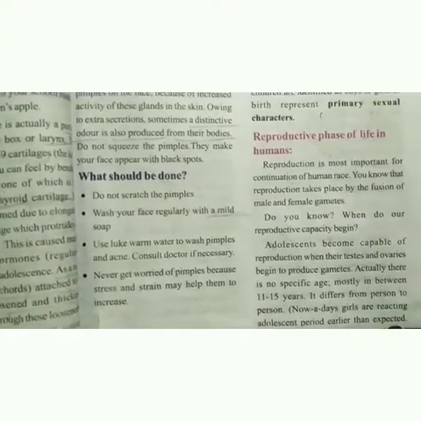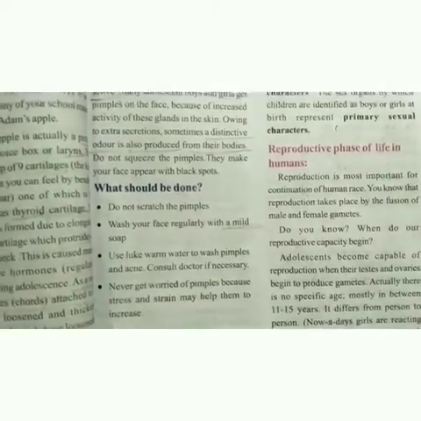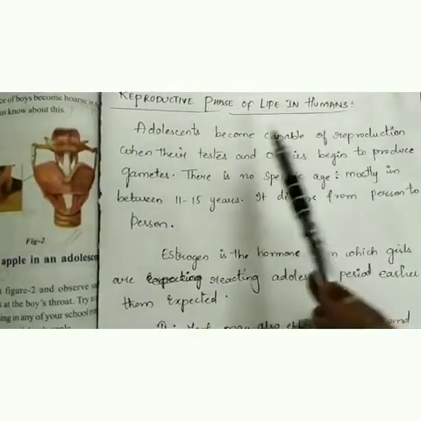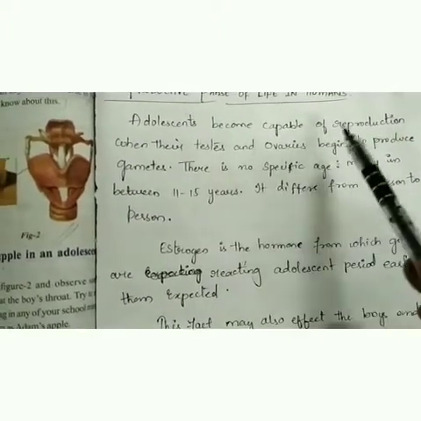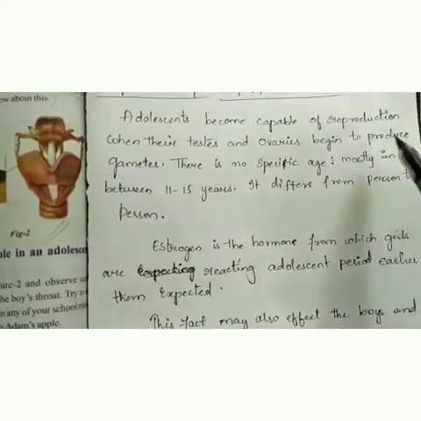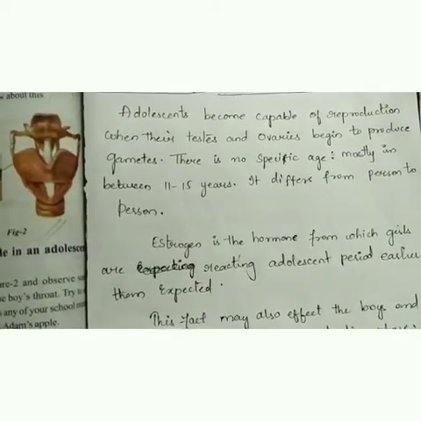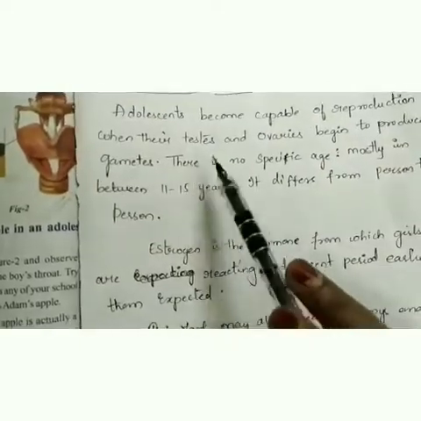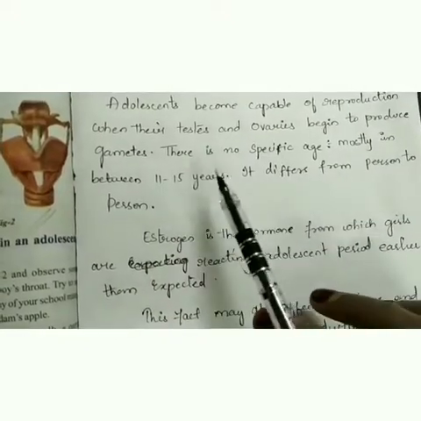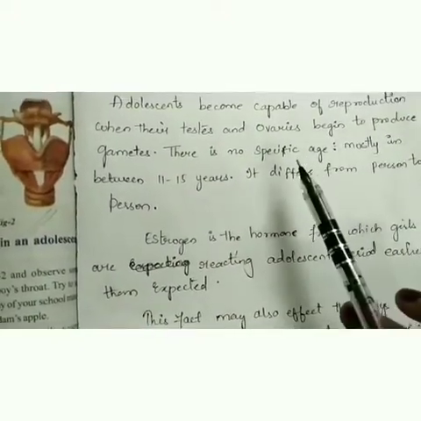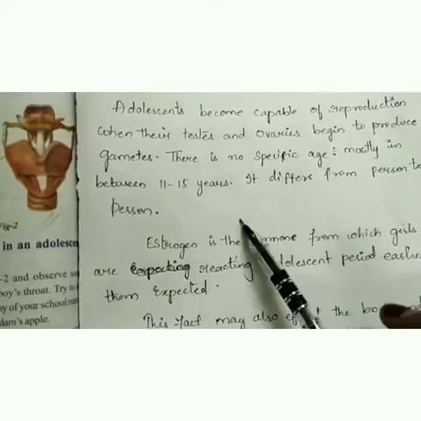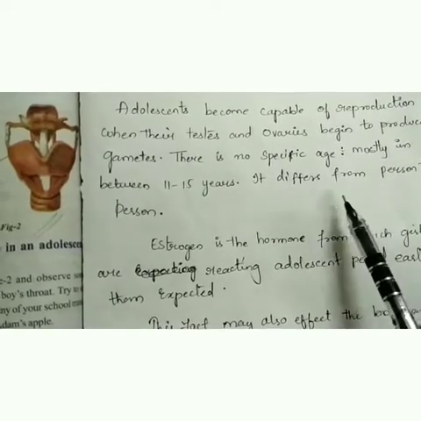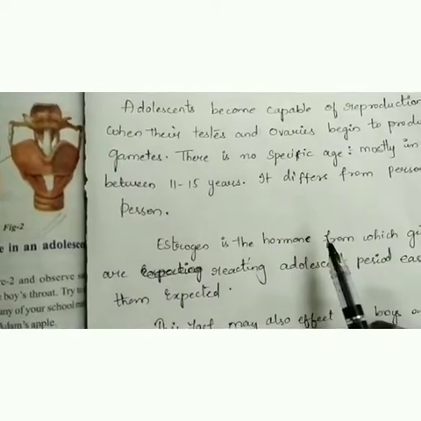So do you know when our reproductive capacity begins? I will tell you. See here, adolescents become capable of reproduction when their testes and ovaries begin to produce gametes. Gametes are nothing but cells. There is no specific age for that, no particular age. Mostly between 11 to 15 years they are capable of reproduction. It differs from person to person, not the same.